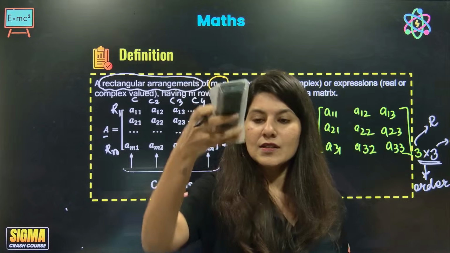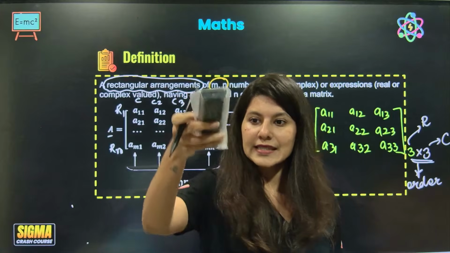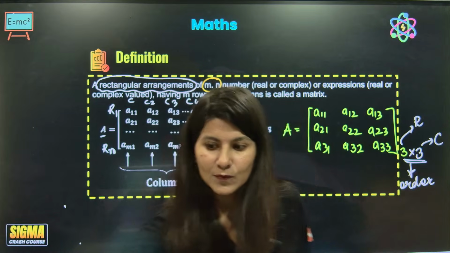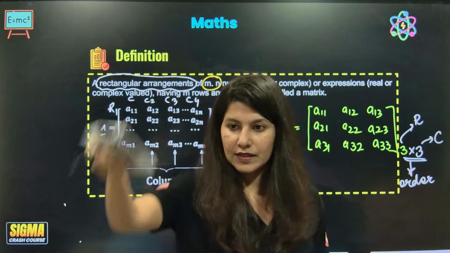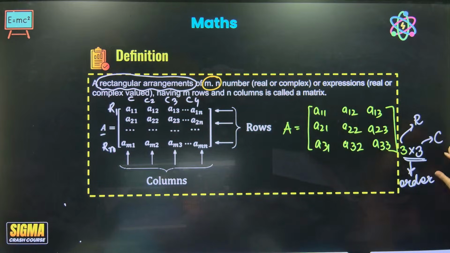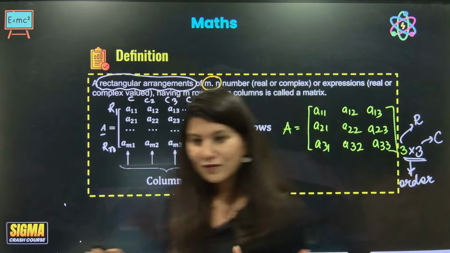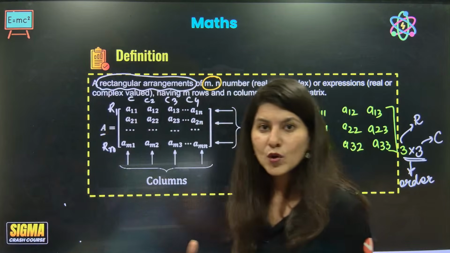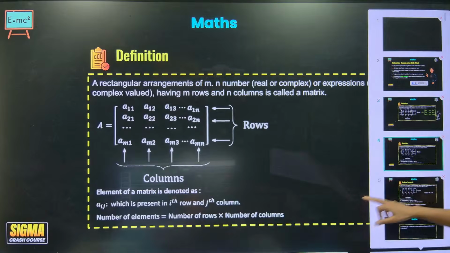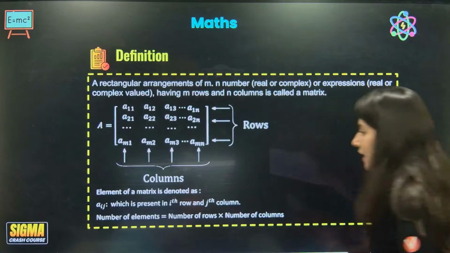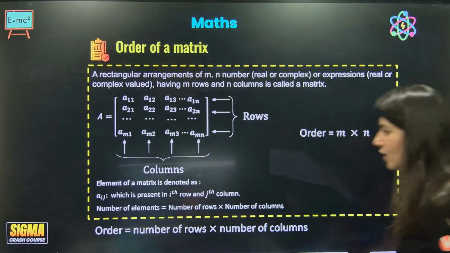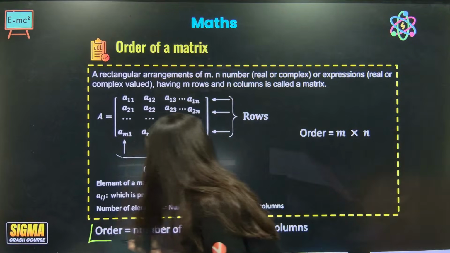Let me zoom out a little bit because that part is not that visible. Now I think it is visible. Are you getting this point? Number of rows, number of columns. There is one more terminology involved with matrices which you all should know: the order of a matrix.